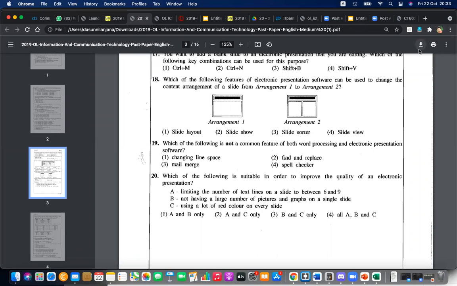Okay, the 2019 MCQ paper. We have discussed the first part last day, and now the second part. Let's start from question number 20 from the MCQ paper. Which of the following is suitable in order to improve the quality of electronic presentation?